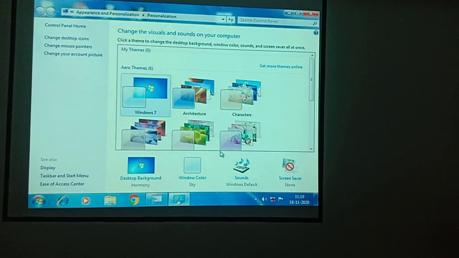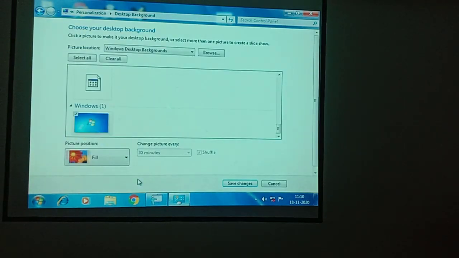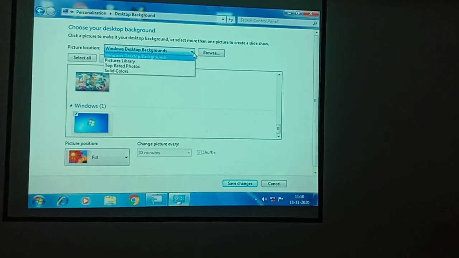After clicking the personalize option, there will be the option for desktop background. You can choose any images by clicking browse or the drop down list.